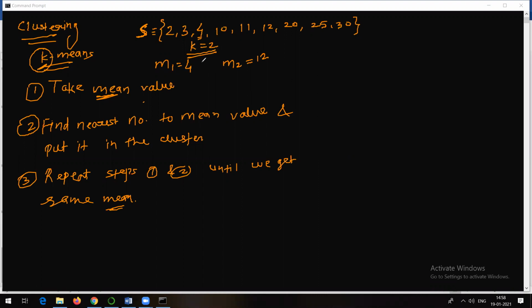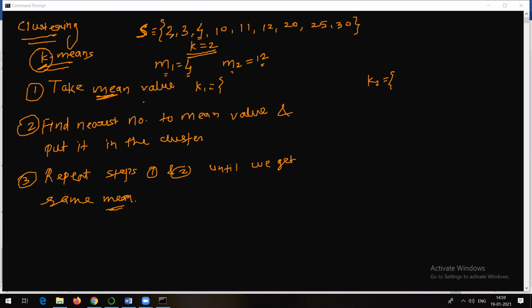Now, as I have mean values m1 and m2, I am going to find out the distances of all the points in the data set from m1 and m2. So I am going to create the clusters: cluster k1 and cluster k2. What to put inside k1? The values which are nearer to 4 will be put in k1, and the values which are nearer to 12 will be put in k2.